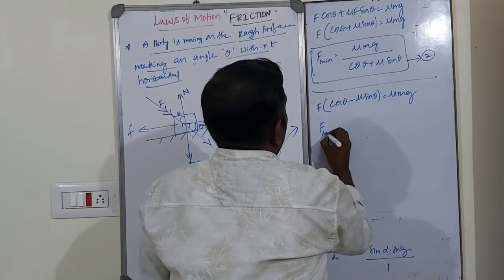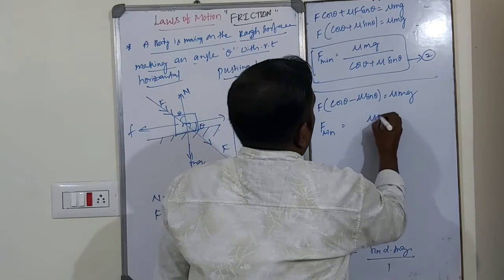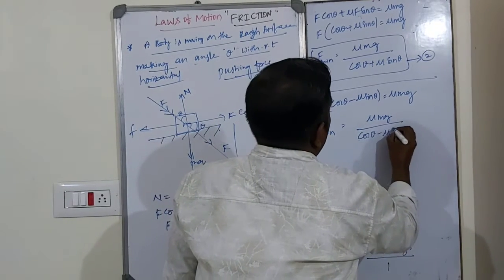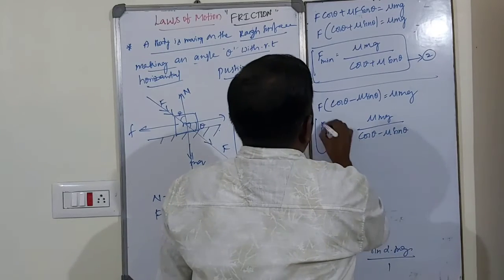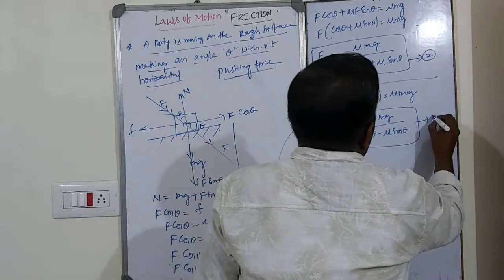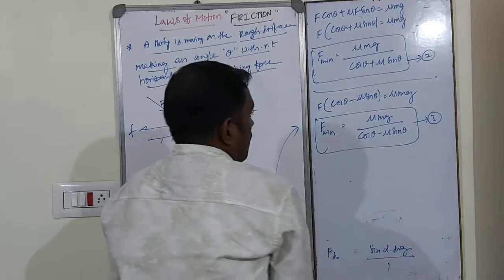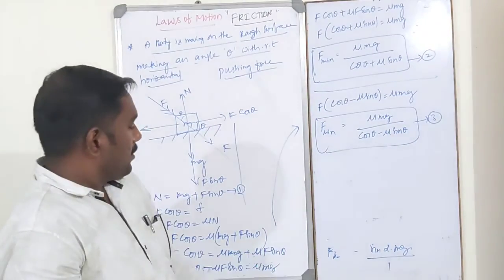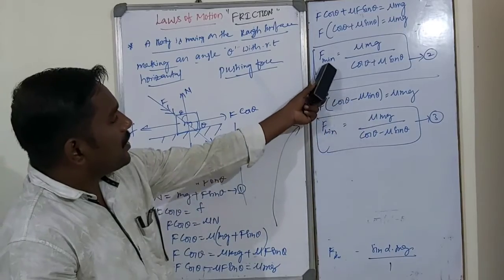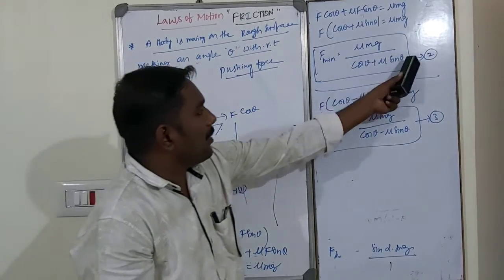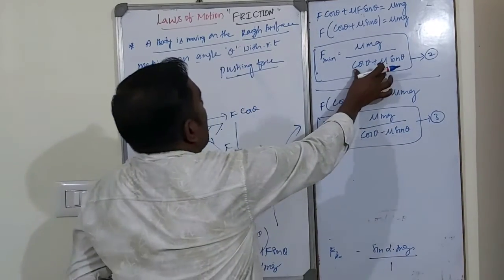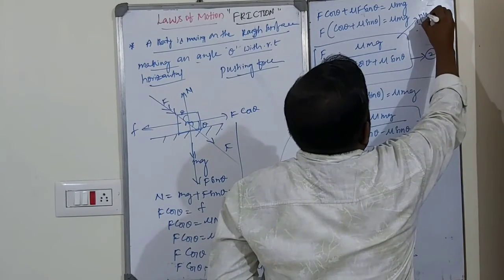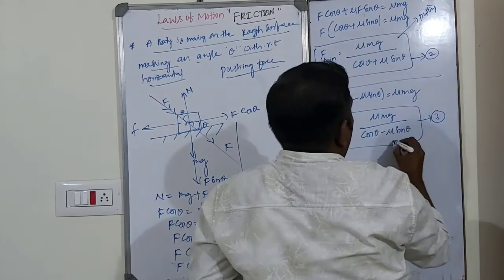So F minimum force is equal to mu mg by cos theta minus mu sin theta. So please remember it. This is equation number 3. See, so dear students, watch these two equations 2 and 3. This is pulling. This is pushing.